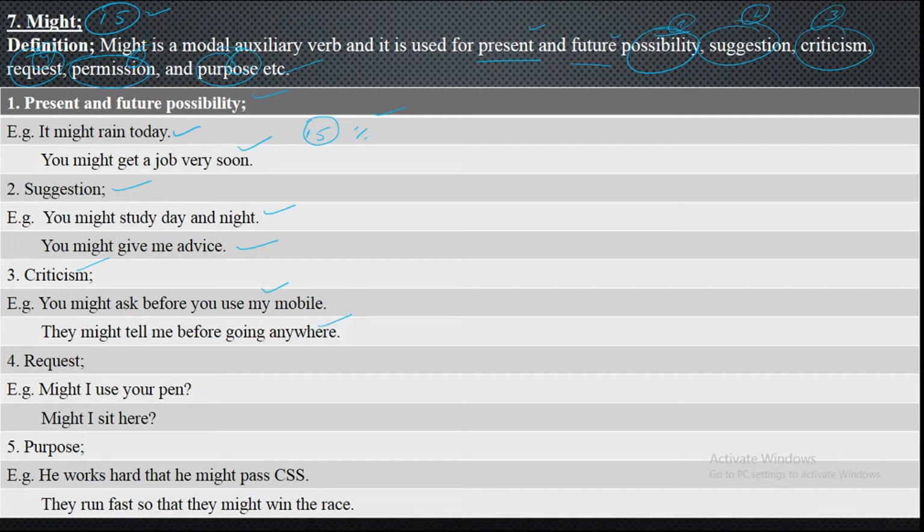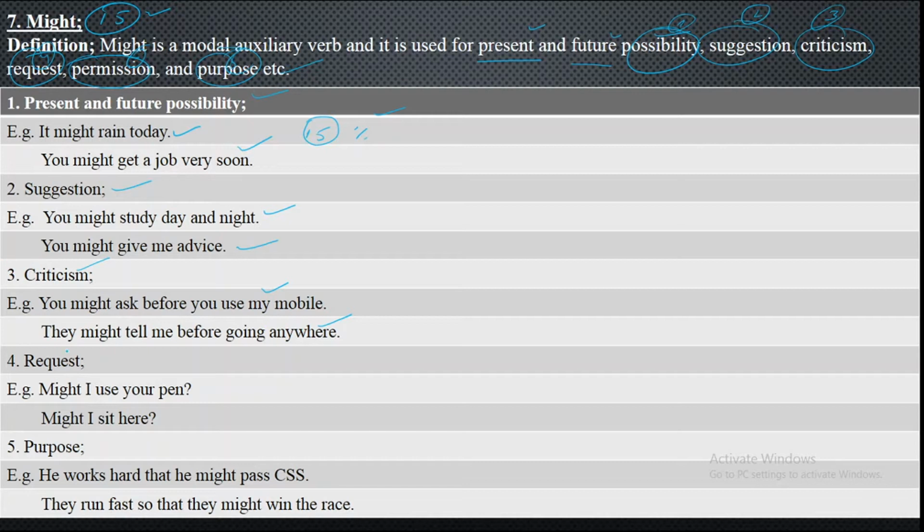They have to at least inform me, because they work under me. So I'm going to say that they might tell me before going anywhere. An officer can say this sentence to his juniors who work under him or her.